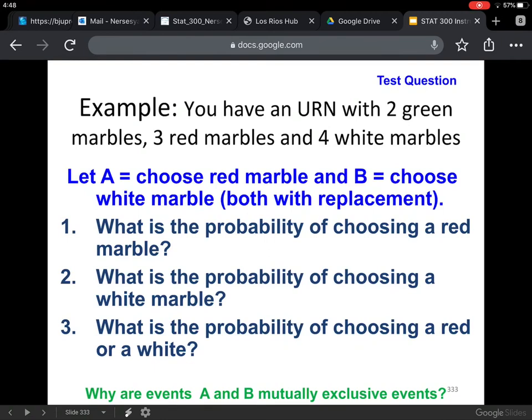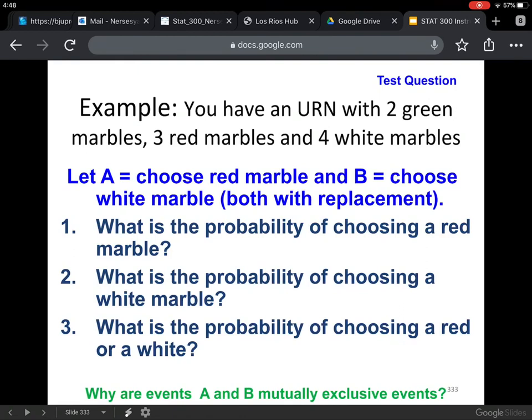Here's another example of probability. You have an urn with 2 green marbles, 3 red marbles, and 4 white marbles. Let A equal choosing a red marble, and B choose a white marble, both with replacement. That's actually very important, because when you're replacing, you're not changing the total number of marbles. And then there are these 3 questions. What is the probability of choosing a red marble? Well, how many total marbles do we have? We have 2 plus 3 plus 4, a total of 9 marbles, right? And how many of them are red? 3 of them are red, so 3 out of 9.